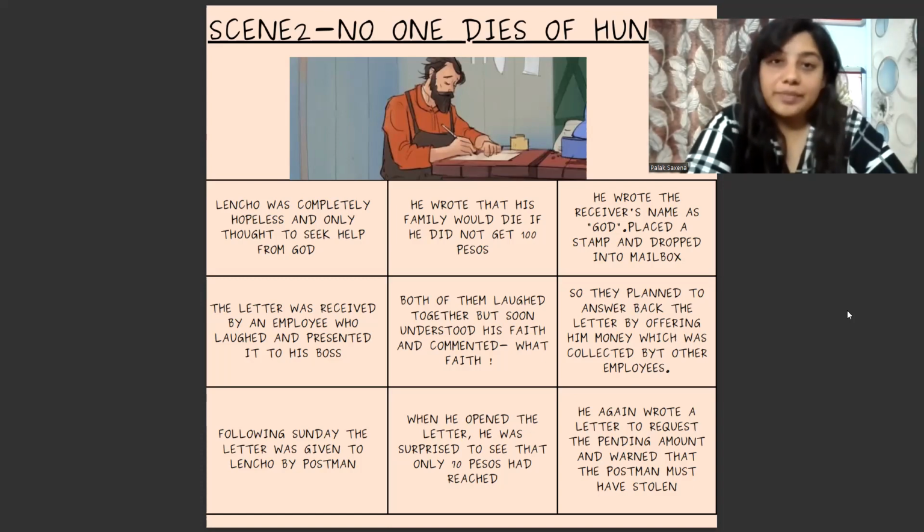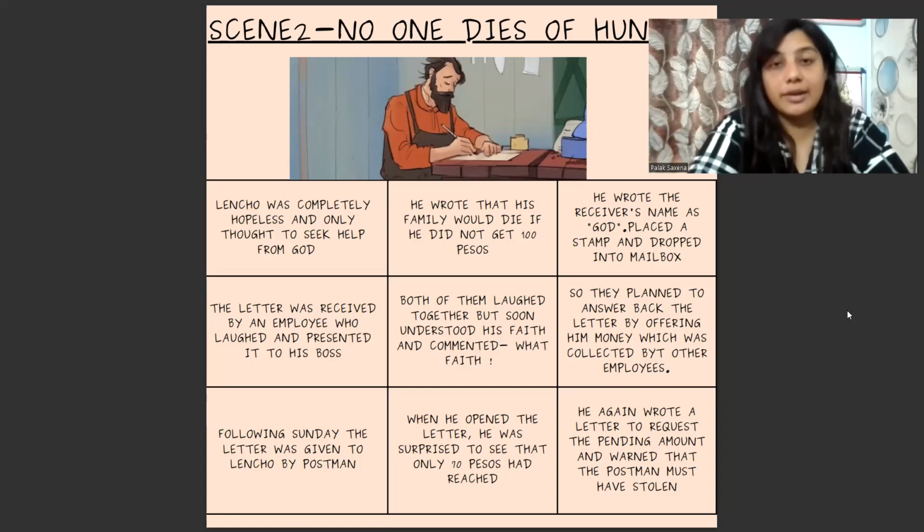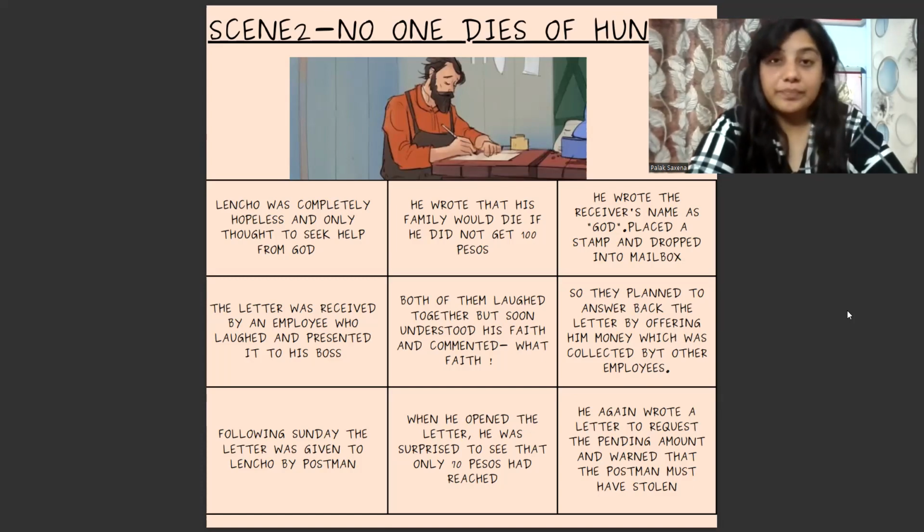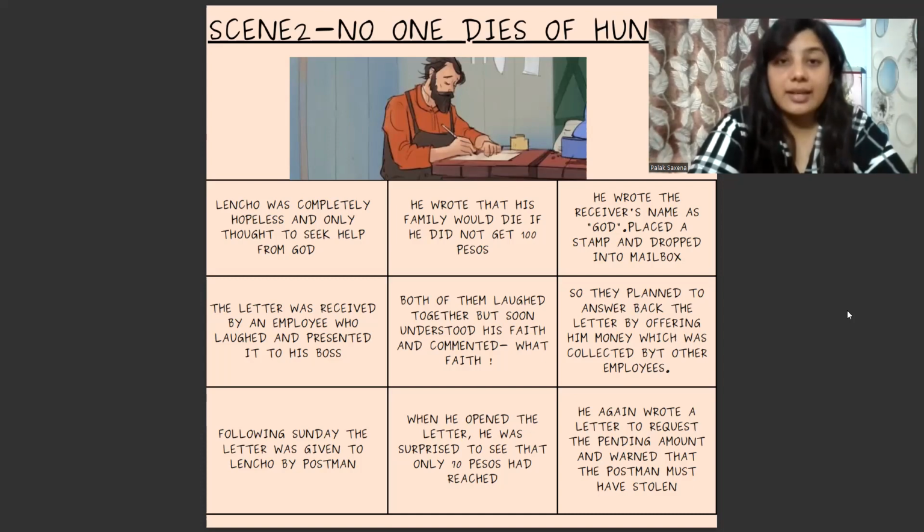Both of them laughed. Now, initially, the first reaction naturally would be to laugh, but soon they understood his faith and commented, what faith. But then, when they opened the letter and read the complete thing, they realized that this man is really in trouble, and in trouble, he has not contacted anybody else but God. So they commented, what a faith this man has that he is writing a letter to God. So they planned to answer back the letter by offering him money, which was collected by other employees.